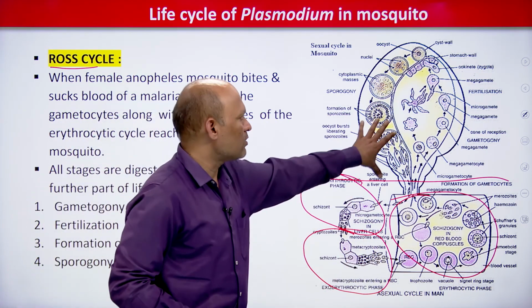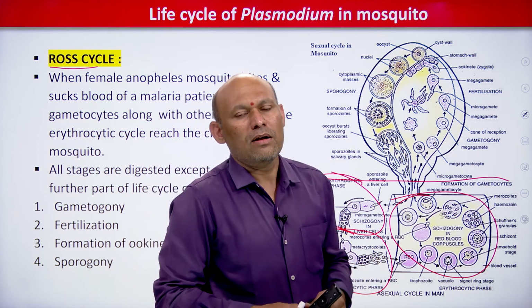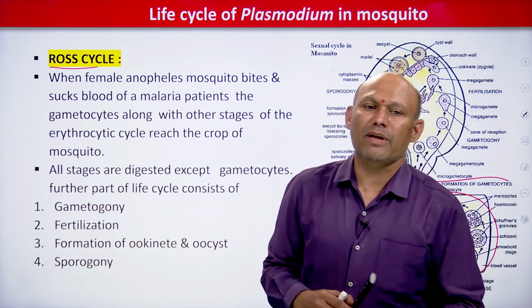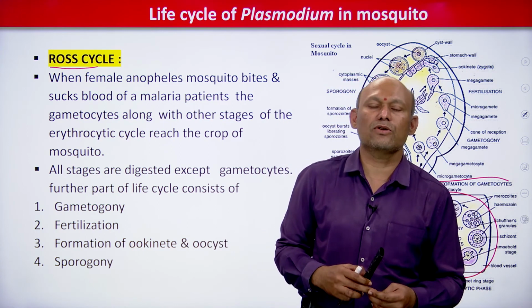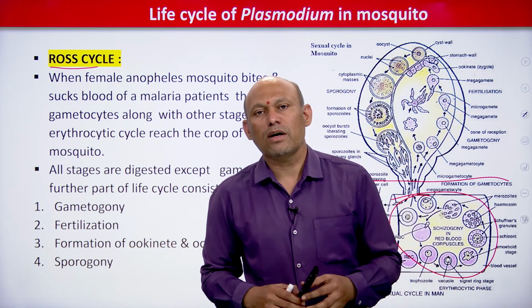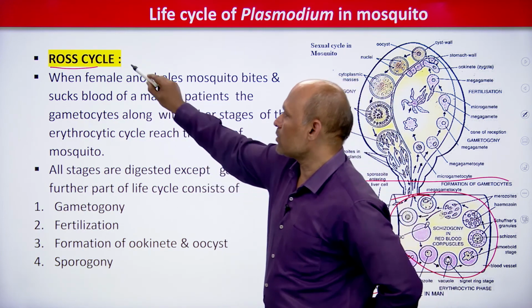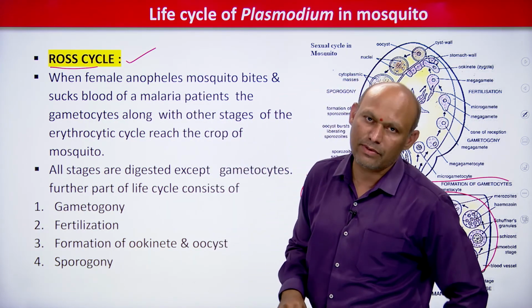Now, students, this part we have to see: life cycle of Plasmodium vivax in the female Anopheles mosquito. It was discovered by whom? Sir Ronald Ross, students. So therefore it is called the Ross cycle. It's very simple.